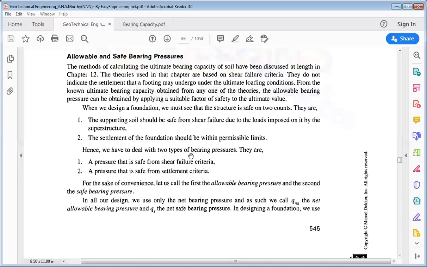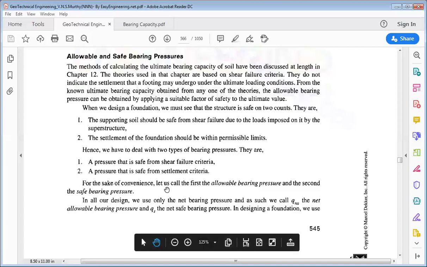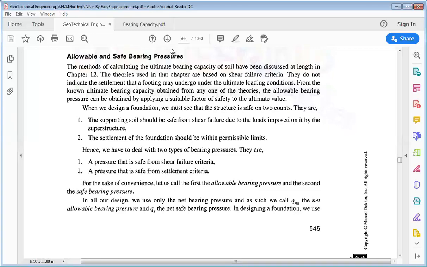So now we have to deal with two types of bearing pressure. One is the pressure that is safe from the shear failure criteria, and another is the pressure that is safe from the settlement criteria. Already we have discussed the pressure, that is the force or load applied on the soil due to the superstructure, that is safe from the shear failure criteria. Already we have found the allowable bearing pressure or allowable bearing load. Now the other criterion, that is the pressure that is safe from the settlement criteria. So now we will see how we can find out the settlement of a shallow foundation and how we will evaluate that.